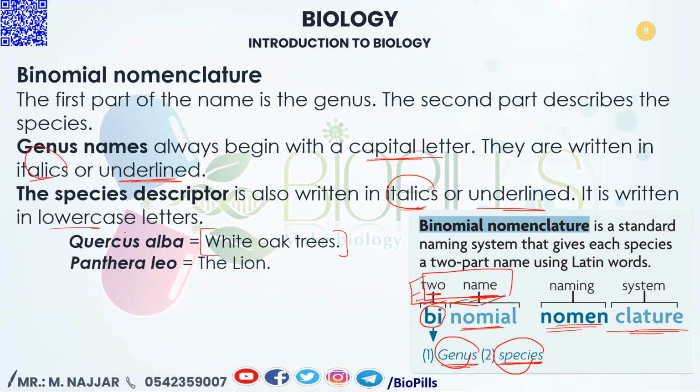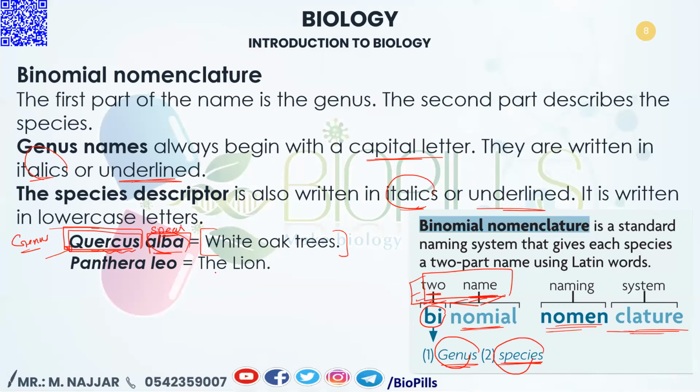Its scientific name is Quercus alba. Here is the first name, the name of the genus. The first name has to start with a capital letter, the rest written in lowercase, and all of it is tilted. The second name is the name of the species, and the species name is all written in lowercase and in italics. I didn't underline it because it is already written in italics, or tilted.